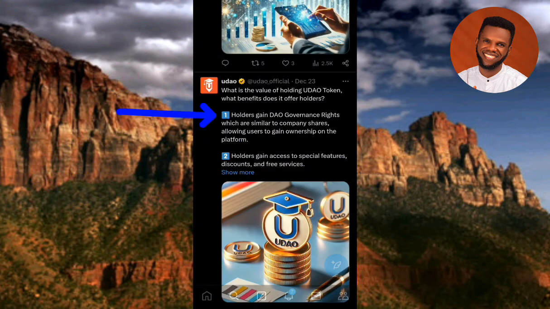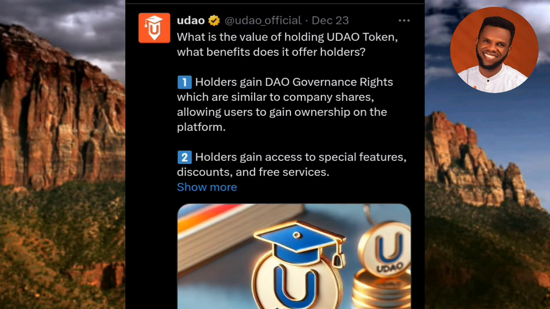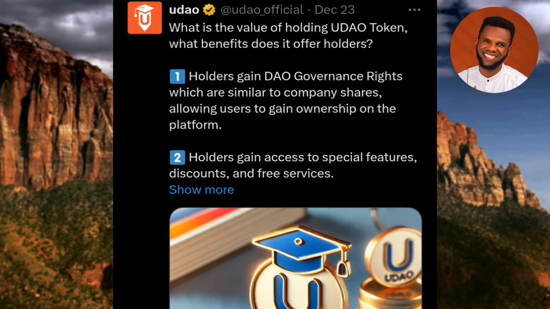So guys, now you can see the recent post on UDAO token. You can see what's written there. What is the value of holding UDAO token? What benefits does it offer holders? Number one is holders gain DAO governance rights, which are similar to company shares, allowing users to gain ownership on the platform. Let me tap on show more.